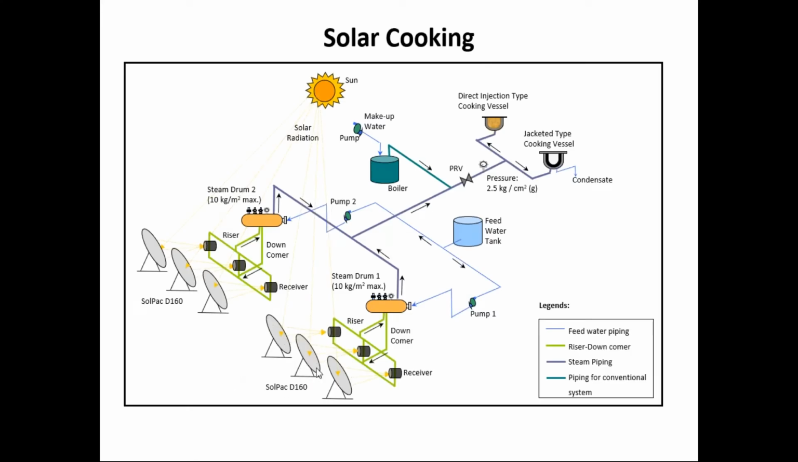Here you can see these are the Scheffler dishes and the receiver is placed here. In the case of Scheffler dishes, the receiver is fixed. This is the feed water piping, this is the feed water tank, the water enters the system, and until the required steam pressure is achieved, the water keeps on circulating. Once the desired steam pressure is achieved, it is fed to the system.